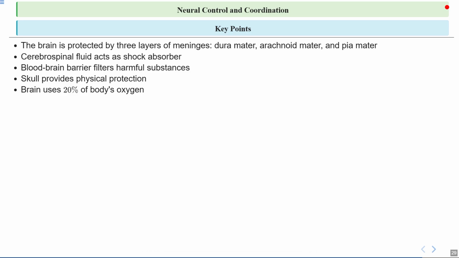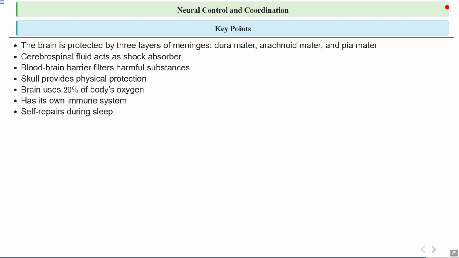Then we also talked about how the brain uses 20% of the body's oxygen. We have also learned that it has its own immune system. Unlike the rest of the body, the brain relies on special immune cells, called microglia, to defend against infections and clean up debris.